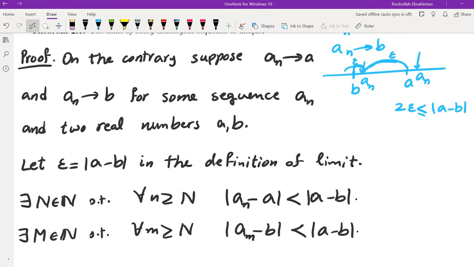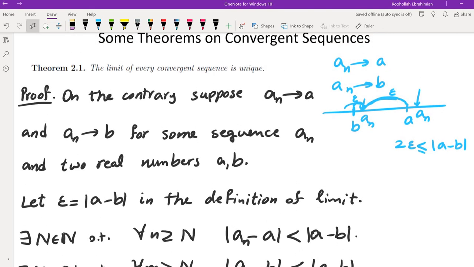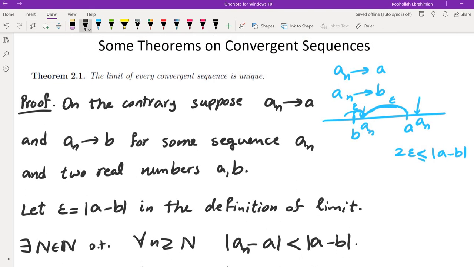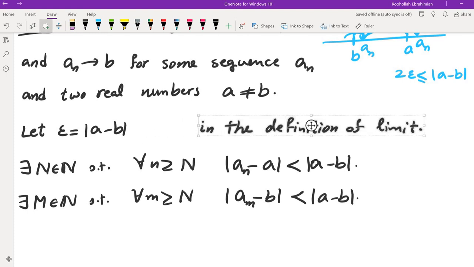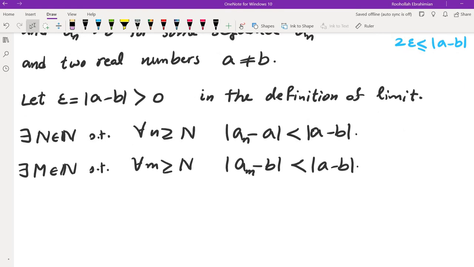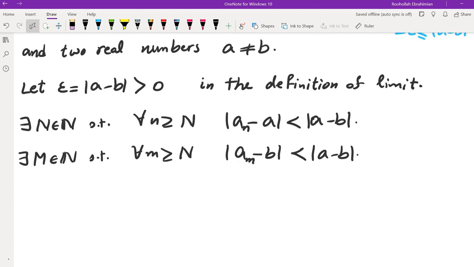Okay, so I would have to specify that a is not the same as b, since I'm doing proof by contradiction. So now the place that I'm using the fact that a and b are not the same is the fact that epsilon is positive. And of course in the definition of limit I need epsilon to be positive. And after I do that, then I know I have these inequalities. So now I'm going to prove that that is not the case.